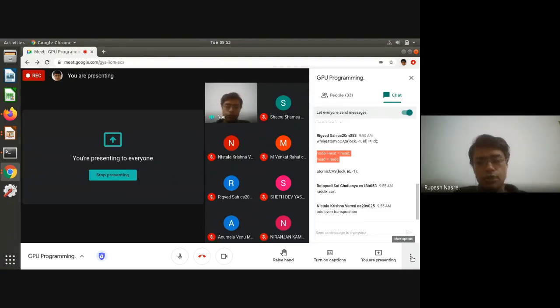Actually, I don't know what odd even transposition is. Maybe I need to look it up. I don't know if it is related to radix sort, but yes, it does use radix sort when the number of elements is very large, and that turns out to be more efficient. But if you have very few elements, then that is going to cause some bottleneck, essentially performance degradation. In which case, sorting on the CPU is going to be better.